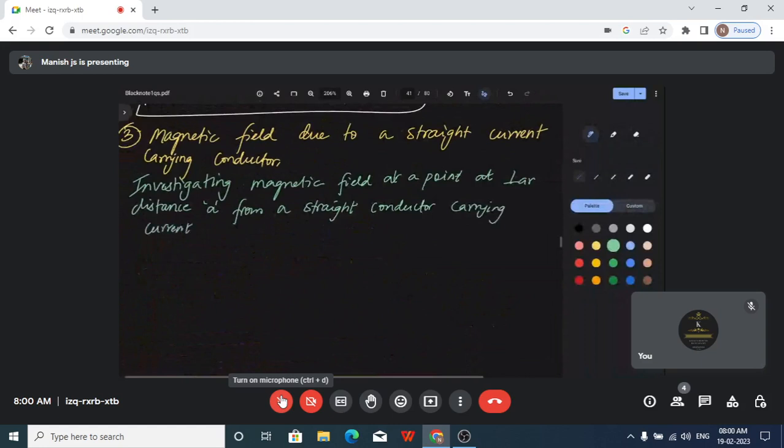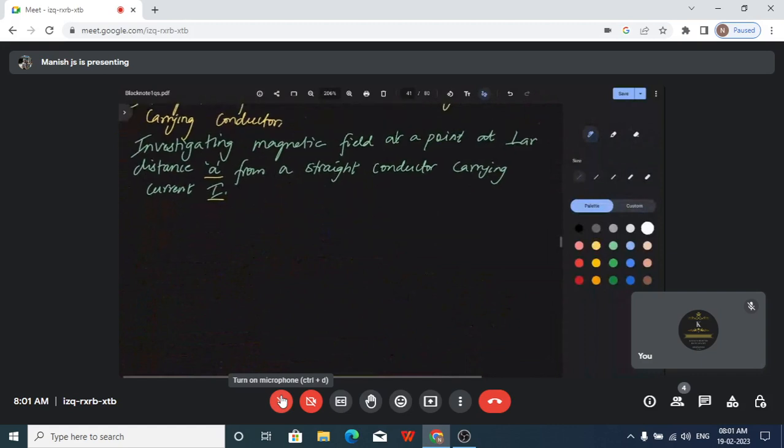Straight conductor carrying current I. Okay. So here, what are the important parameters? The distance is A from the straight current carrying conductor, and the current is typically I. So then, what is the expression for magnetic field? We will go directly for the expression. It is given by B is equal to mu naught into I upon 4 pi A into sine phi 1 plus sine phi 2. So this is our expression for magnetic field due to a straight current carrying conductor.